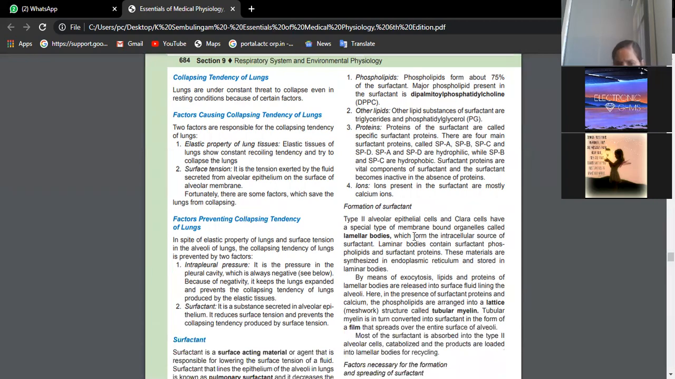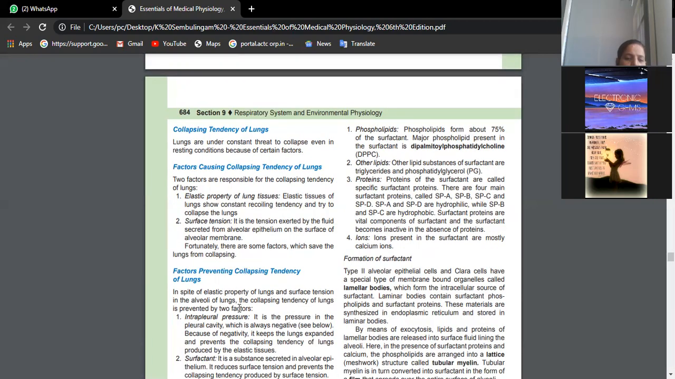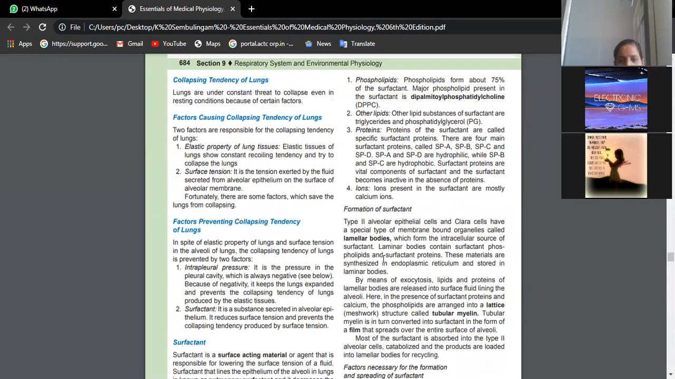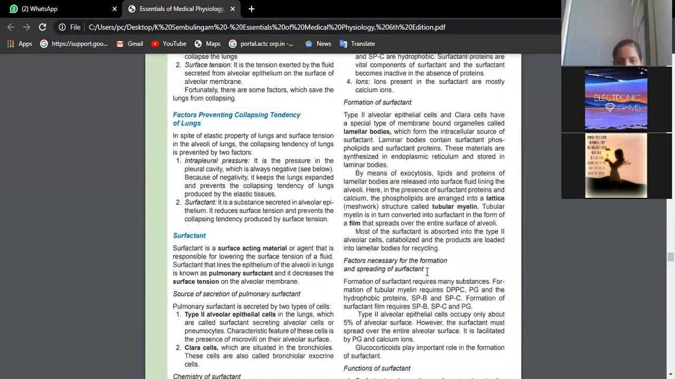You need not talk about the formation of surfactant here. You can start writing from here, surfactant. You give the chemistry part also. You write till calcium ions. Okay.